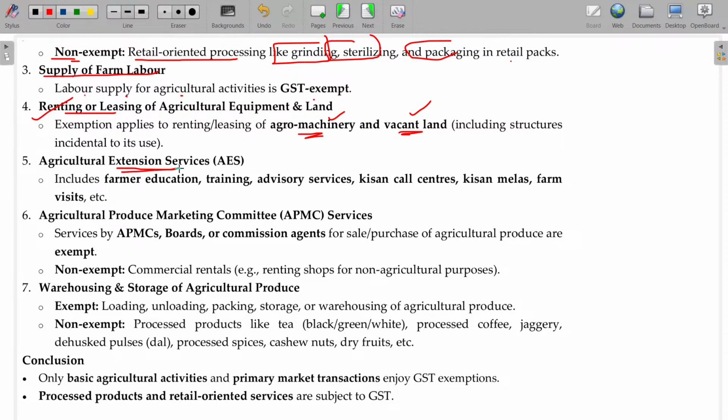Any agricultural extension services, farmer education, training, advisory services, Kisan call centers, Kisan melas, farm visits. We may have some experts visit our farm to give guidance. I have seen all three categories of people. I have a labor contractor for my farm. I don't get the laborers directly. Whenever I inquire to send one or two farmers for my farm, it is automatically routed through the contractor only.